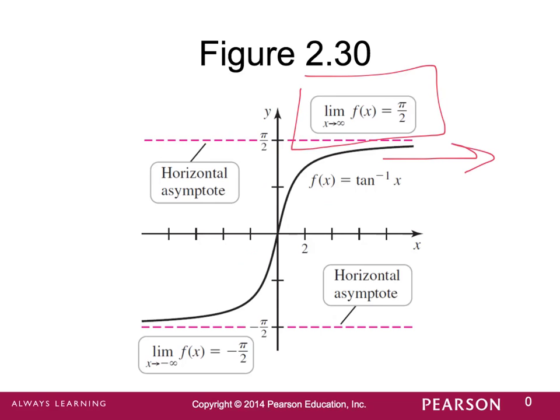As x approaches negative infinity, our function is approaching negative pi over 2. And so even though our function is never equal to negative pi over 2, at a negatively infinite x, we are approaching negative pi over 2.